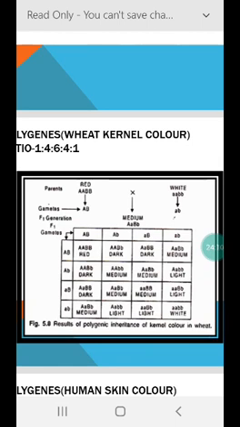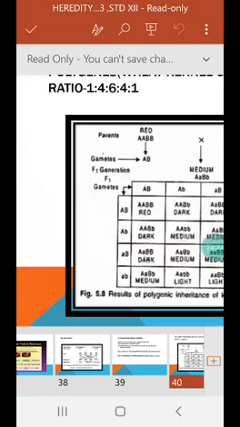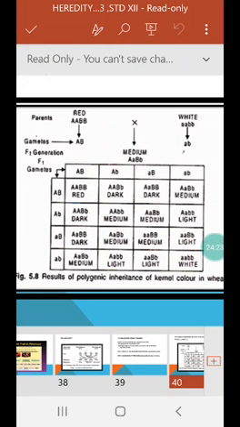So here this is red. When it is crossed with white, then different colors are seen. We can see dark red, then medium color, then light color and total white color.